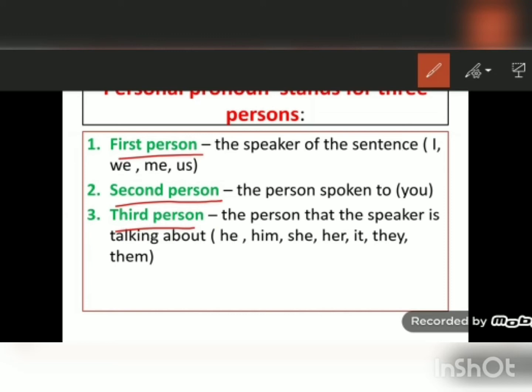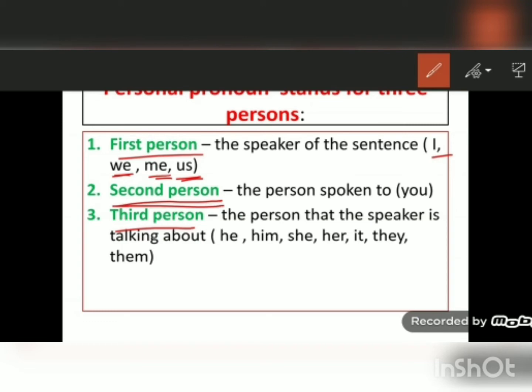First person pronouns are I, we, me, us. I is used in singular, we is used in plural, me is used in singular, us is used in plural.